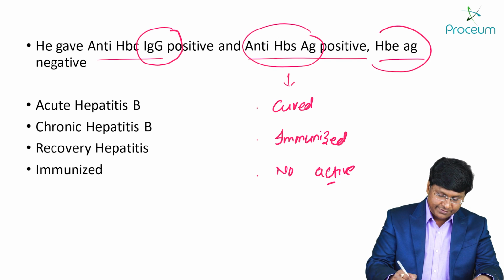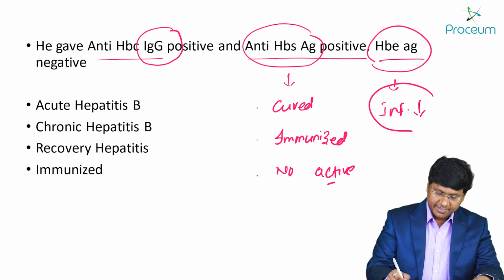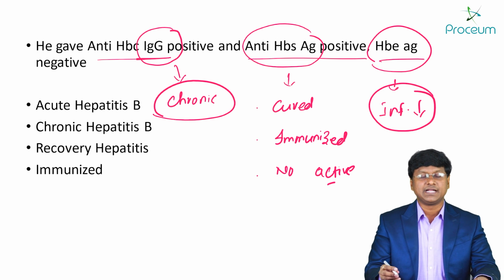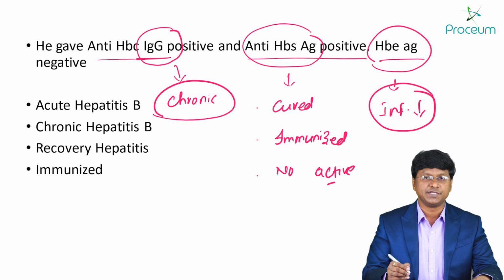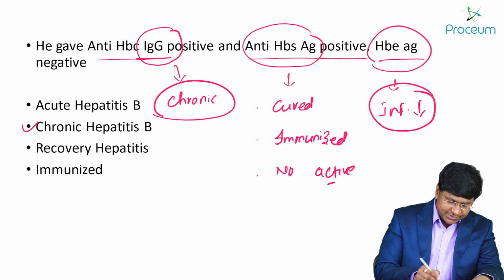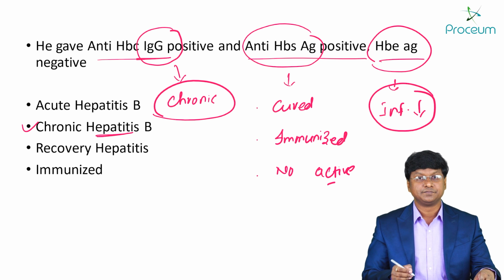Envelope antigen is negative, that means infectivity is less. And IgG is positive, that tells that it is chronic hepatitis B. So the answer in this question will be chronic hepatitis B.